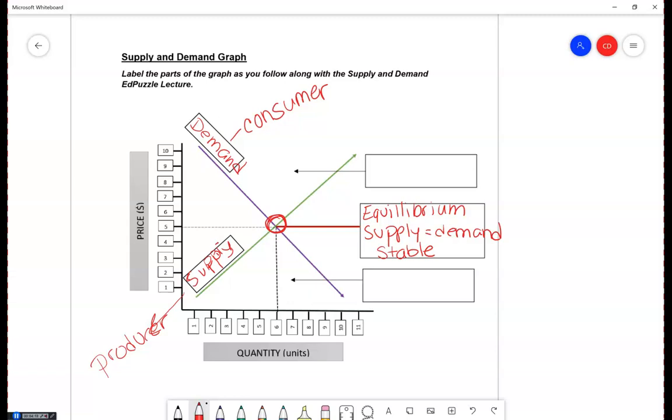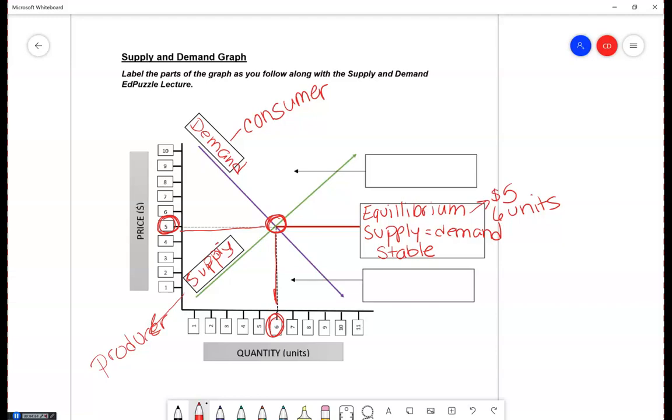That is our equilibrium. Now there's an equilibrium price, and if we read across, we see the equilibrium price is $5, and the units is 6. All right, so our equilibrium price is $5 and 6 units. And you can just type that stuff in the box. You should be able to fit all of that in your box. So this is when the market is said to be stable. This very rarely will happen. Okay, there's always other factors involved.